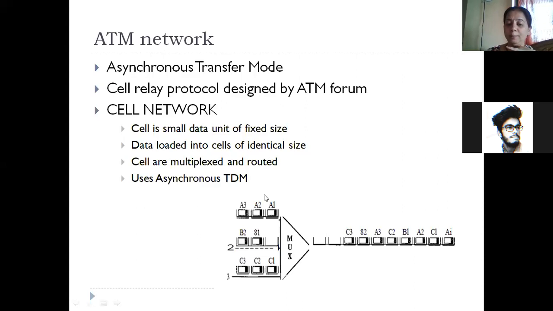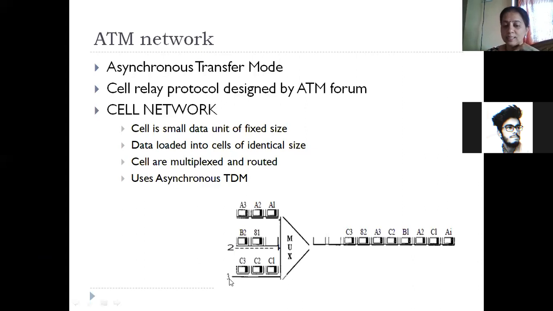For the sake of multiplexing, this network makes use of time division multiplexing. We have learned multiplexing in the previous semester: frequency division multiplexing, time division multiplexing, and wavelength division multiplexing. This was a completely digital network, which is why they implemented time division multiplexing. This method takes data from different sources, combines them and transmits them in a time division manner over a channel.